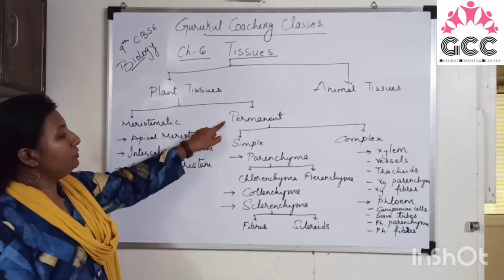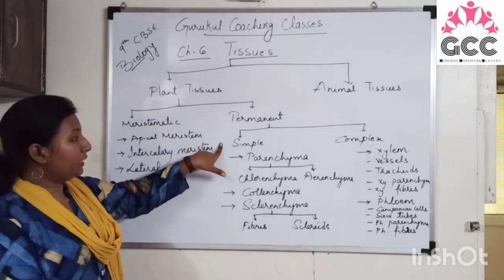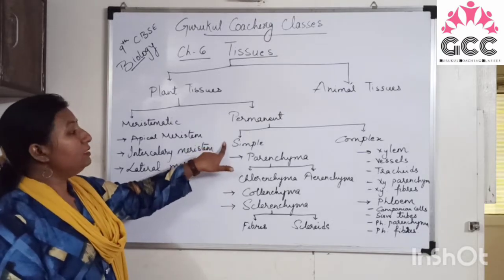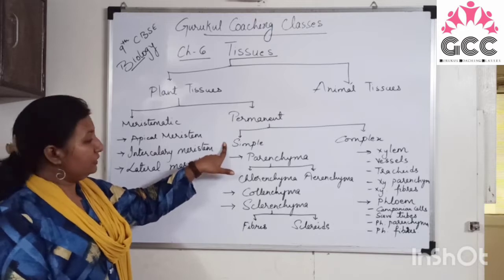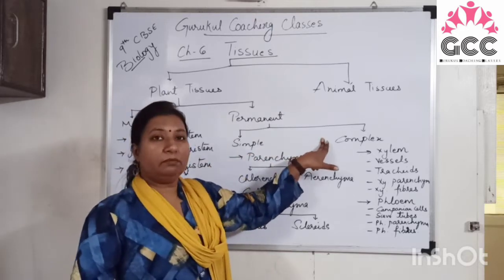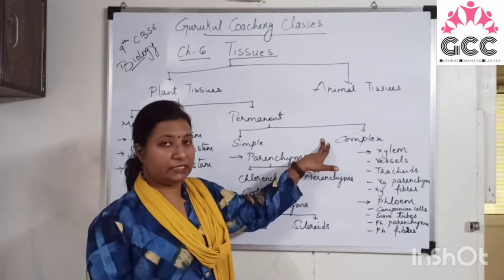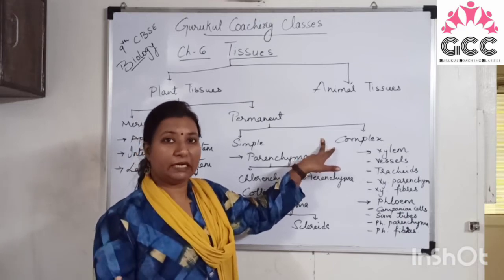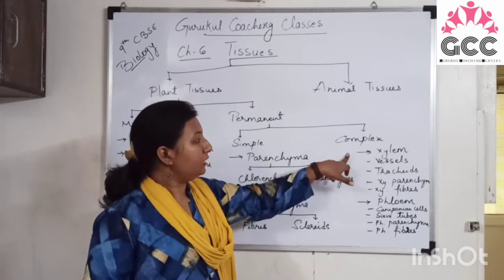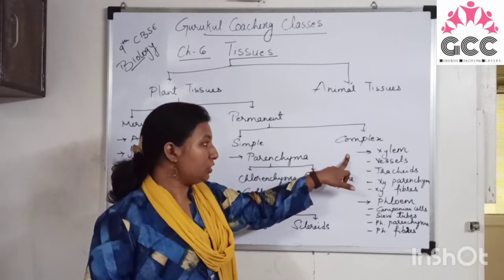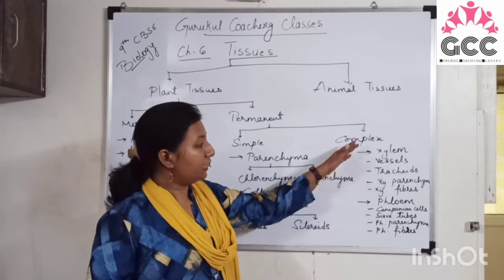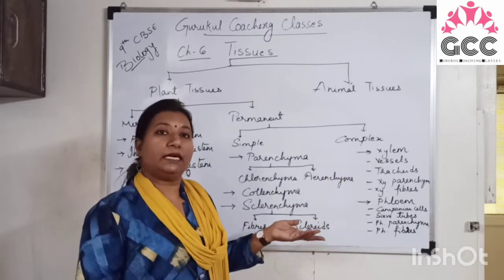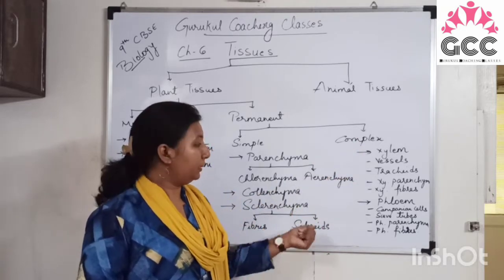Then permanent tissues are of two types: simple and complex. Simple tissues are mainly made up of a similar kind of cells, and complex tissues are made up of different kinds of cells. Means they are made up of more than one kind of cells. You can see that xylem is a complex tissue. So 1, 2, 3 and 4. Four components are there. Means xylem is made up of four different types of cells or four different components.